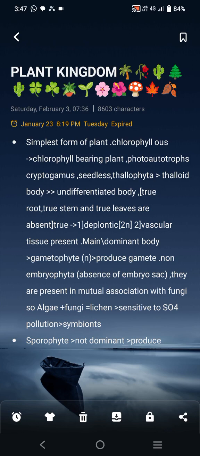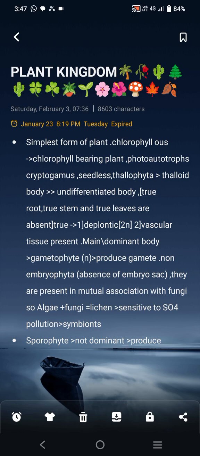And what is true? True means diplontic, means its life cycle is diplontic, but in algae its life cycle is haplontic. And second, vascular tissue is present in true plants.